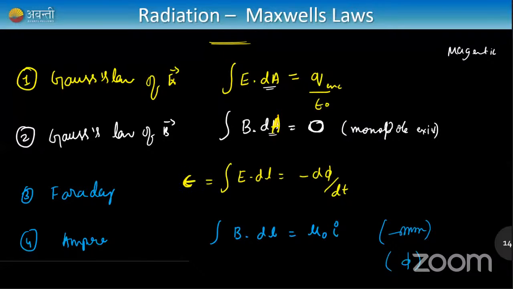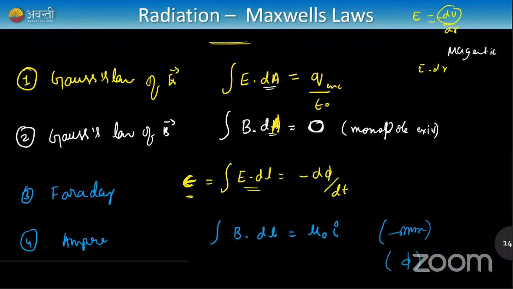But what is EMF, guys? EMF is equal to electric field into length. Using this formula, E is equal to minus dV by dr. So if you use this formula, potential dV will be equal to E into dr. See, that's what it is. Instead of EMF, I'm writing E dl, potential. Okay, these are the four Maxwell's laws.